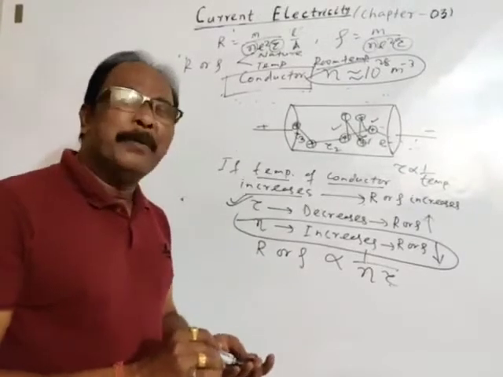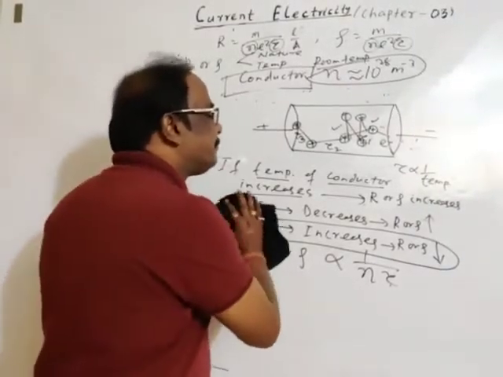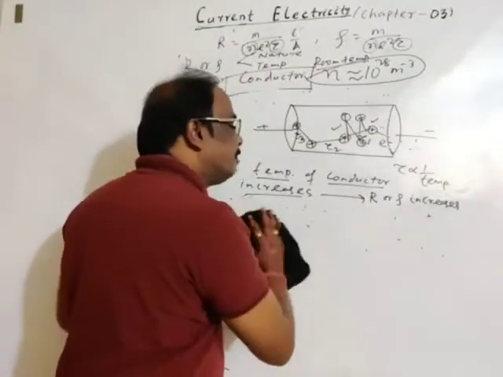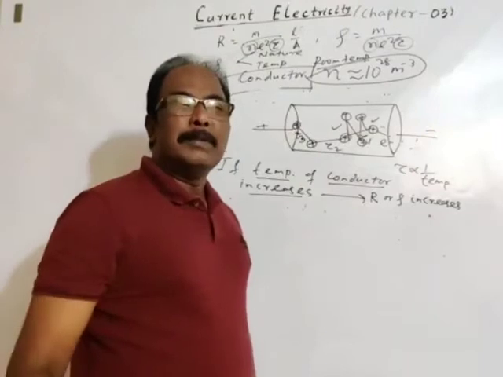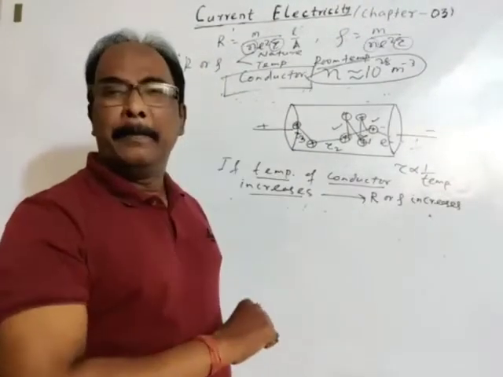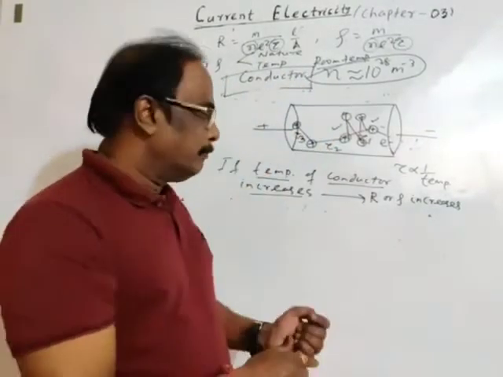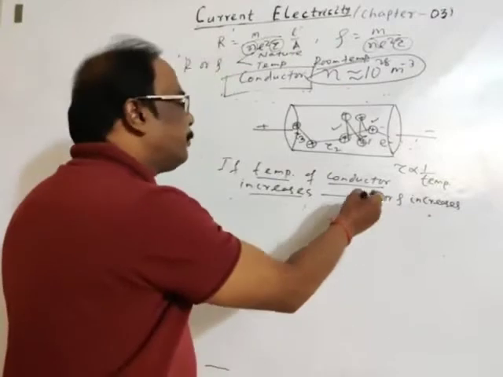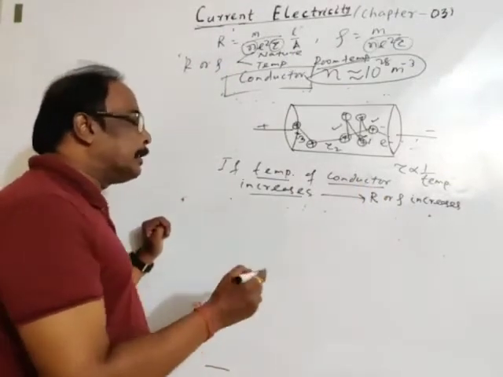Then what will be the mathematical relation? We will have a numerical on it. In generalized form, if the increase in temperature is not too high, how can we show the variation of resistance or resistivity with temperature?